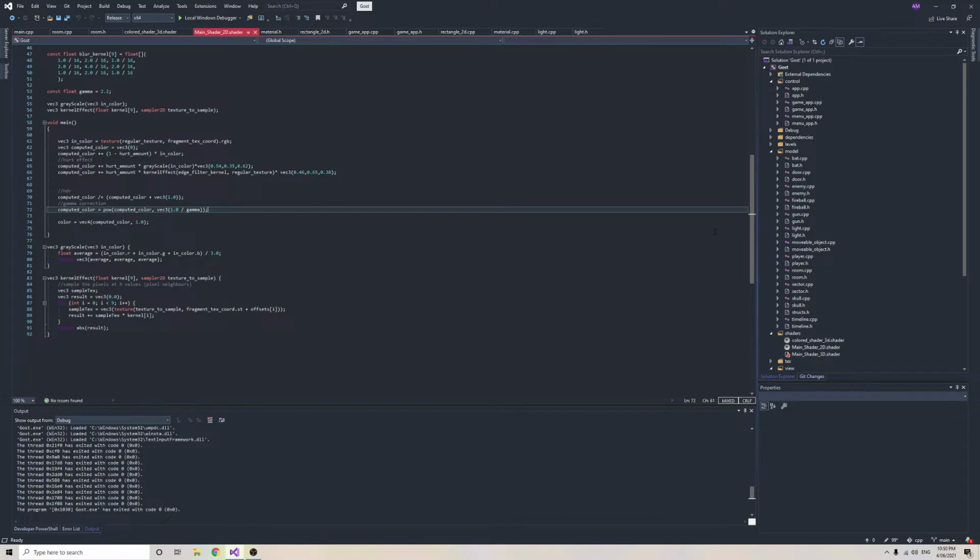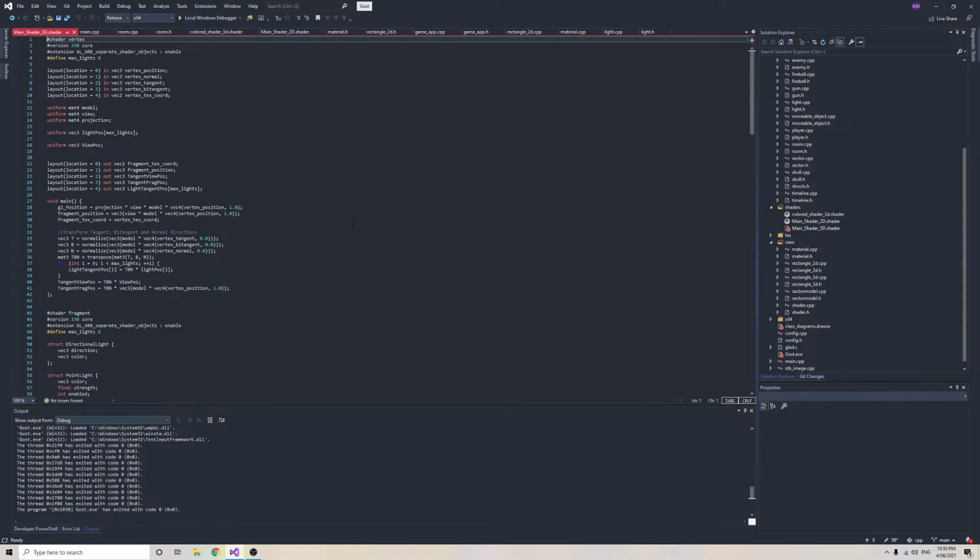Now for the main shader, bring this up. Really this is where most of it happens. So we take in a bunch of bits of information. Now this normal, tangent, and bitangent are used to transform coordinates into tangent space.